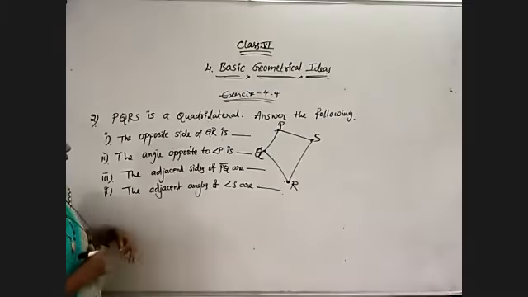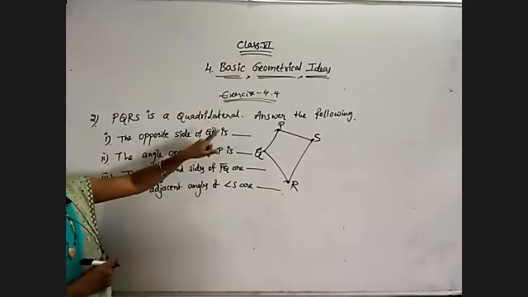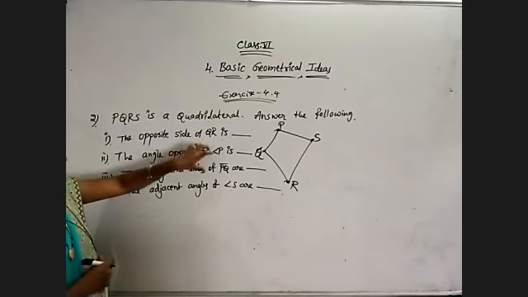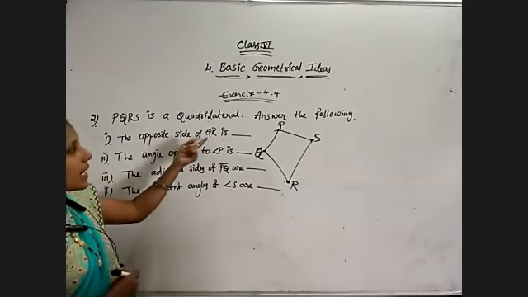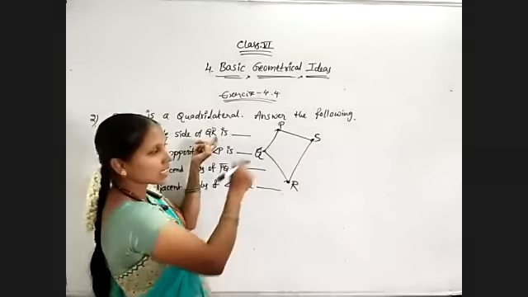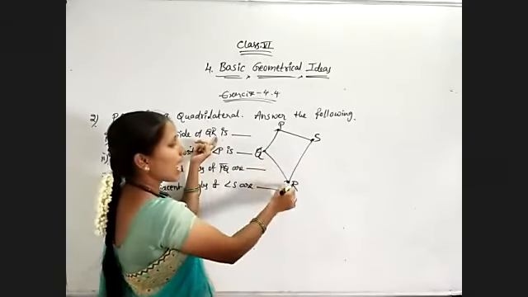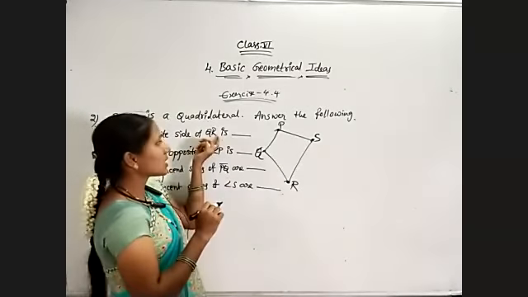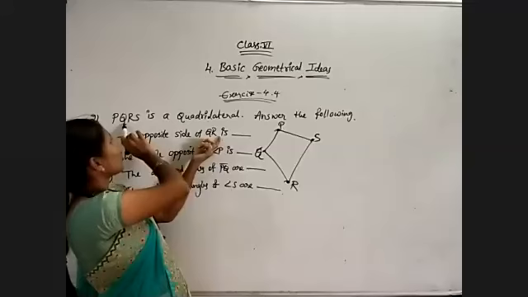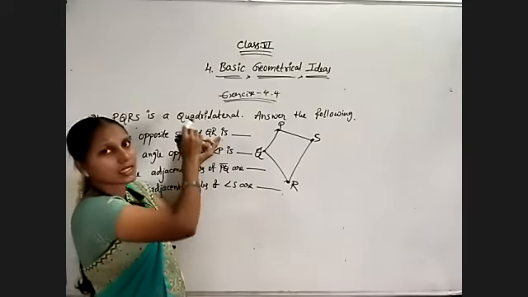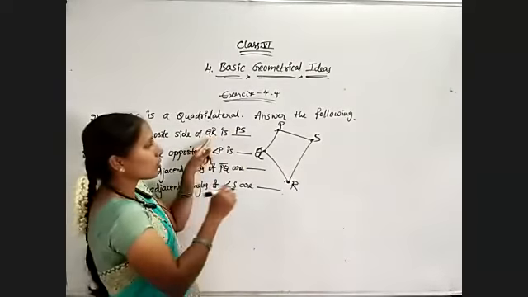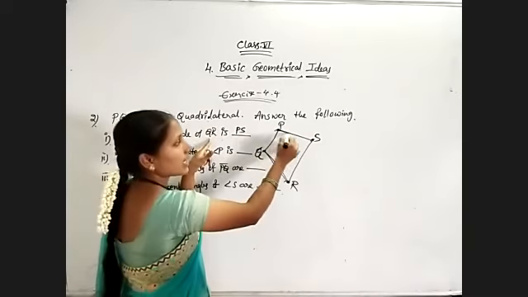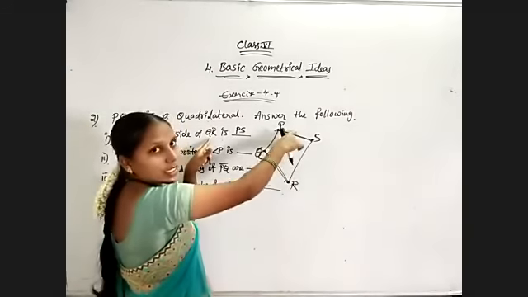Listen. Opposite means only one will be obtained, but in the case of adjacent, two will be obtained. We will see that. Opposite side of QR. Side means we must write another side. QR is given. What letters are missing in this quadrilateral? The remaining letters are PS. Opposite means the letters which are not in common. So for QR, the opposite side is PS. These two are opposite sides.